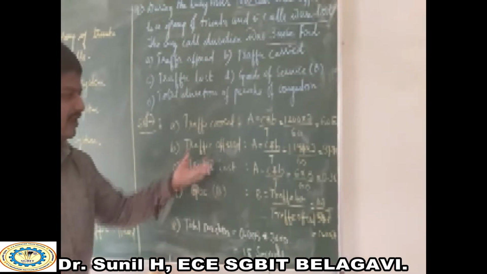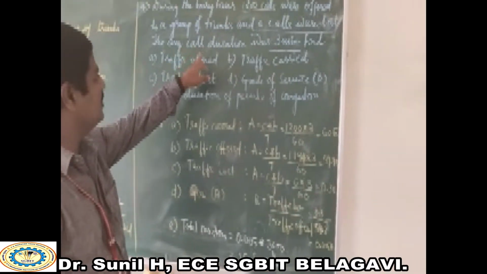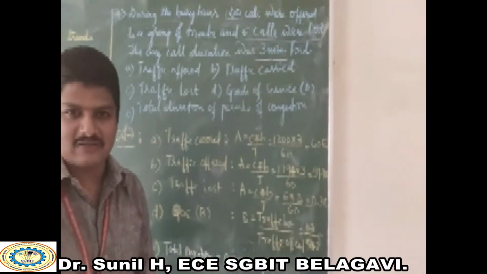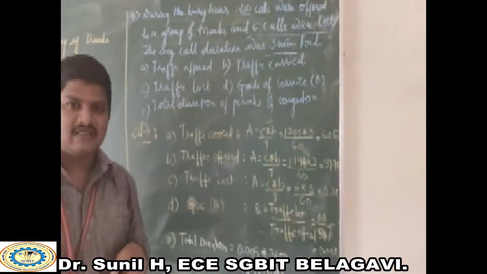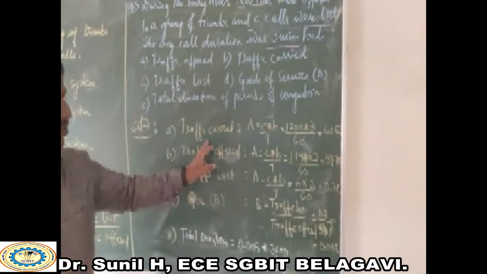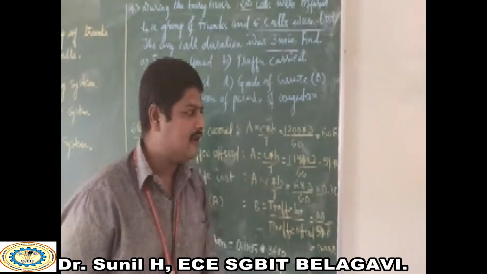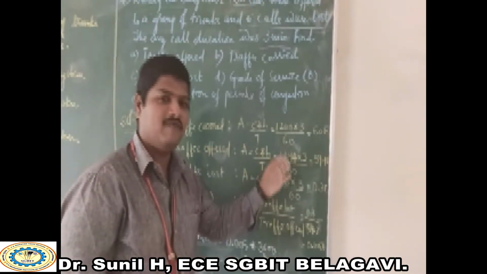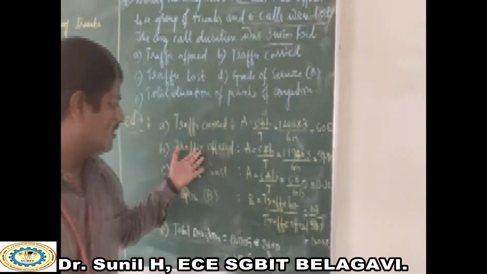A is equal to C into H divided by T. How many calls were offered here? A total of 6 calls were lost out of 1200 calls. Then how many calls remained at that moment? 1194 calls remained. So the calls are 1194 into H, with the same holding time, 3 divided by 60. When you substitute these values in this equation, you get 59.7 as the traffic offered.